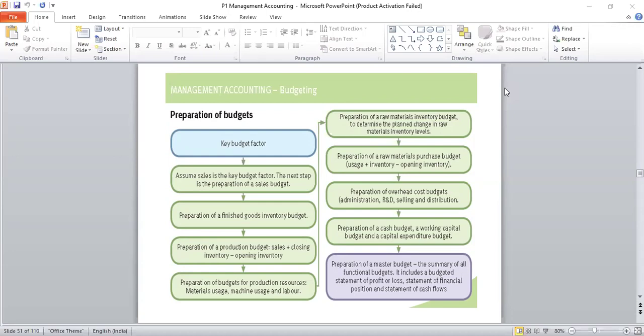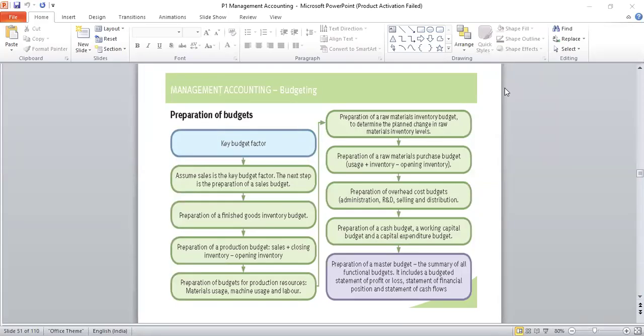The production budget, to prepare the production budget, we need to have an understanding about what is the policy of the company in terms of the inventory levels which they want to maintain. Generally, they produce more number of units, or they want to keep some stock as closing stock in case there is any demand arising in future. Suddenly they will be able to meet that demand with that additional production which is taken up. So after the inventory levels, we see the production budget, which is sales plus closing inventory minus opening inventory. I explained you what the logic behind that is.